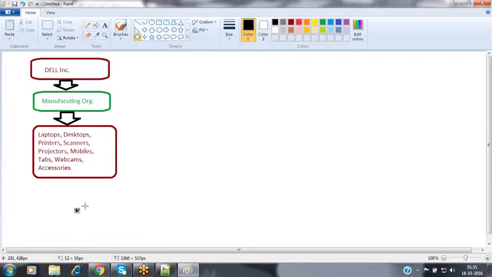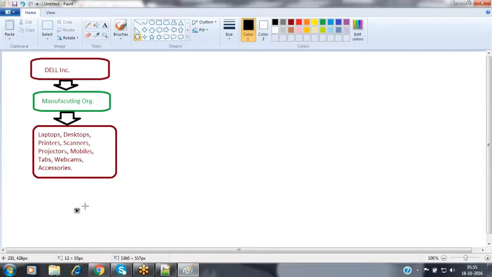The Dell people are just designing how the next model of laptop will look: what the design will be, what the configuration will be, and what features we are going to introduce. That's it, they just design. The remaining parts of that product they collect from different third-party logistics and vendors only. They don't have any manufacturing organization or manufacturing plant.